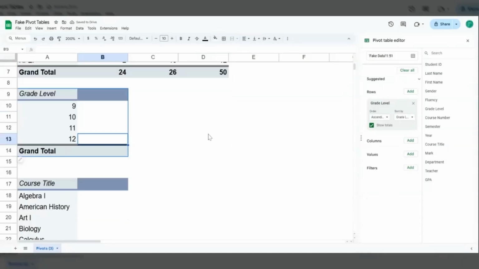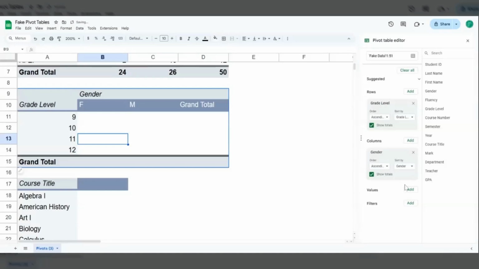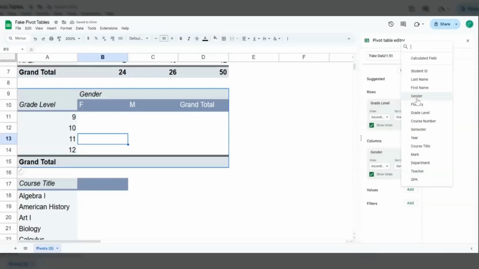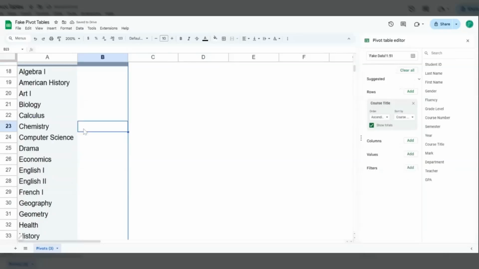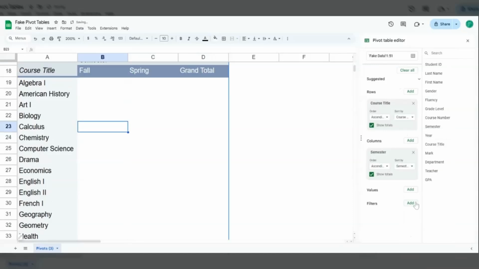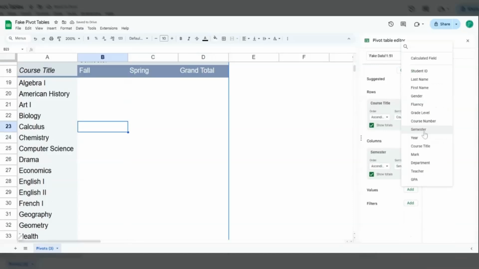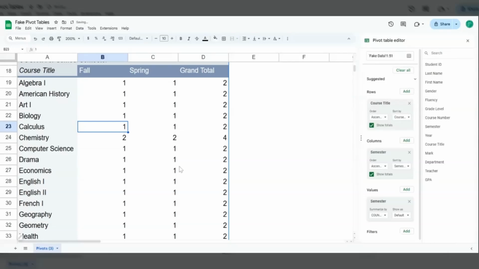Let's do this again, but with grade level. So this time we're going to do grade level and gender. So I'm going to add gender. And again, to values, I'm going to add the last thing I added in columns. All right, for course, it might be good to see the course and the semester. So I'm going to go to columns and I'm going to add the semester and values. I'm going to add the semester as well.